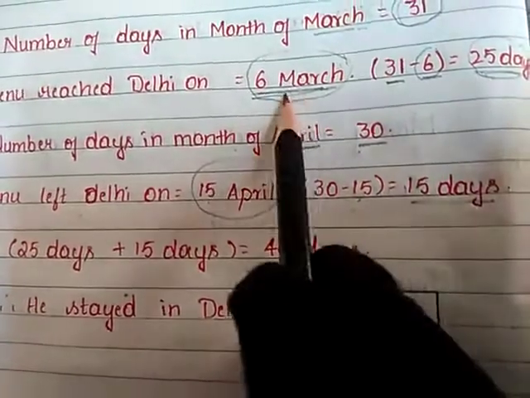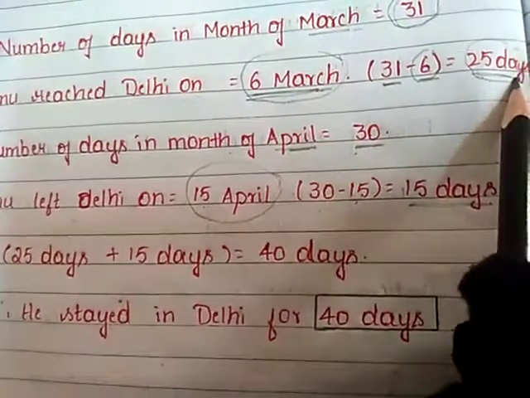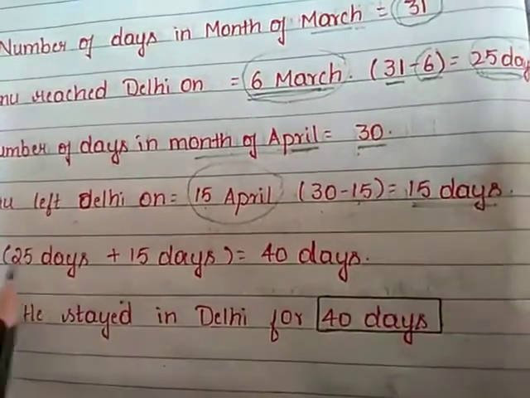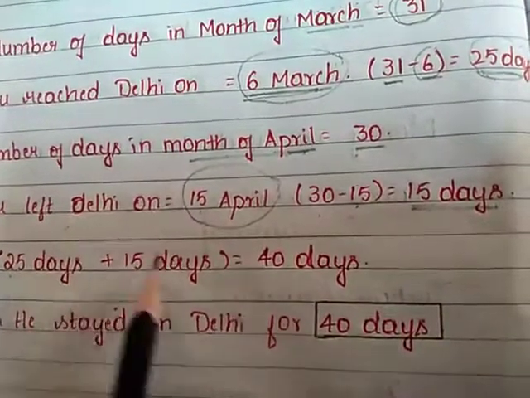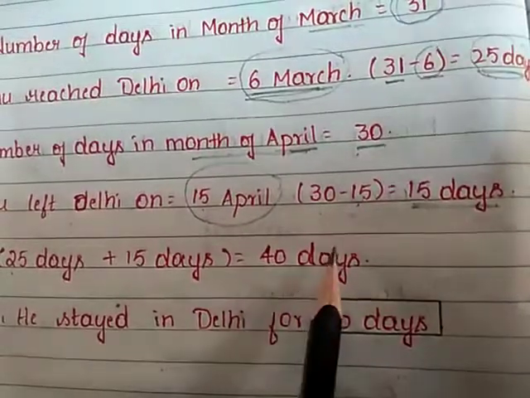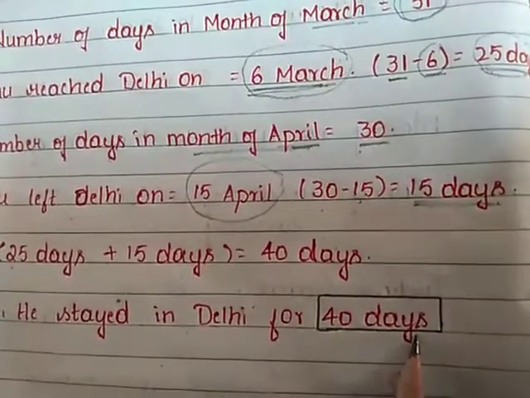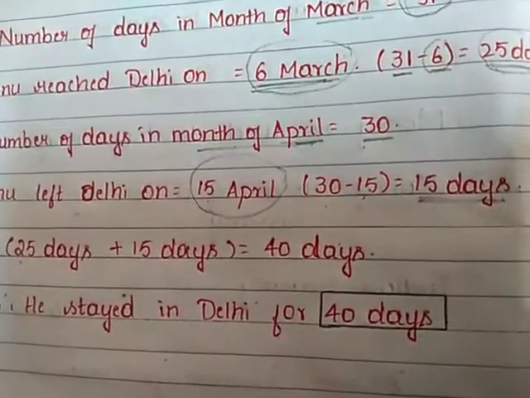So he stayed in the month of March 25 days. He stayed in the month of April 15 days. So 25 days plus 15 days gives you 40 days. So he stayed in Delhi for 40 days. Complete exercise 6 in your classwork.